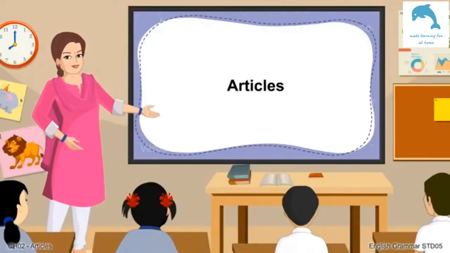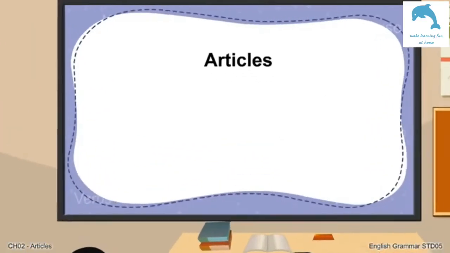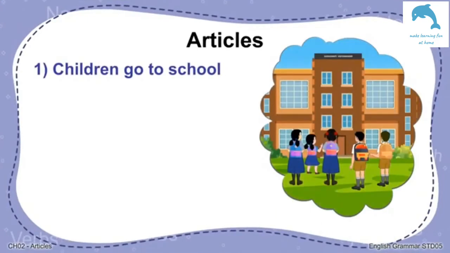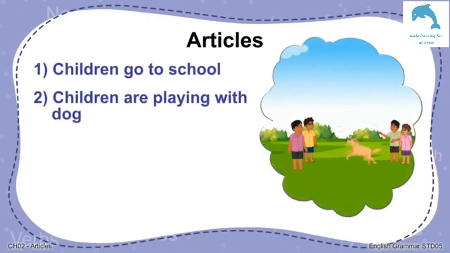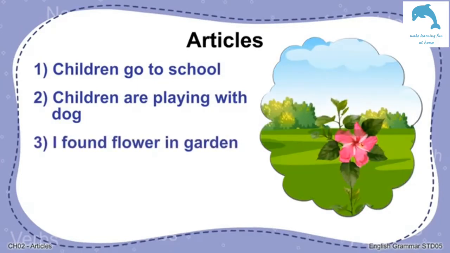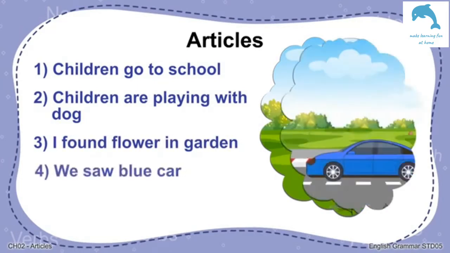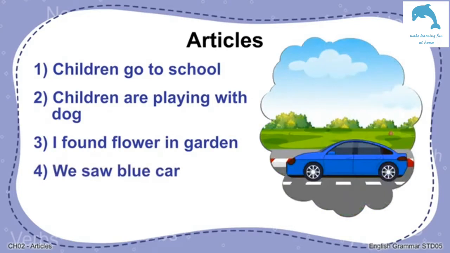Listen carefully to the following sentences. Children go to school. Children are playing with dog. I found flower in garden. We saw blue car. You can understand what the sentences mean, but they don't exactly sound right, do they?